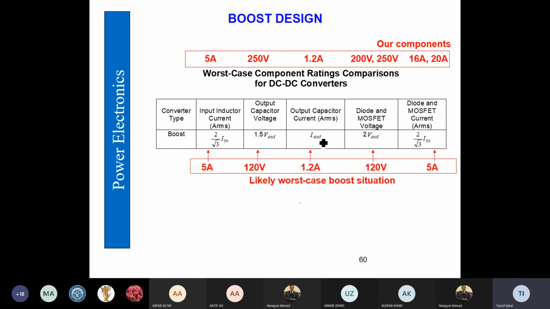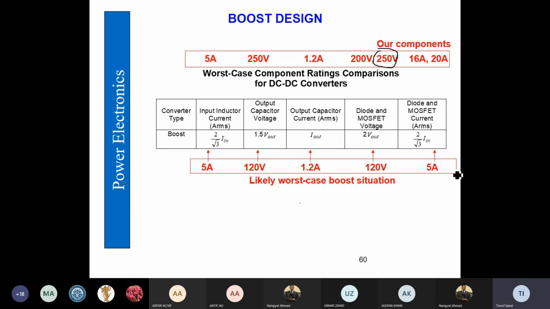Then we have output current as the capacitor current. Output current is 1.2 ampere, so that is equal to the current rating of the capacitor. Diode and MOSFET, the voltage is 240 volts, so we can go for a 250 volt MOSFET and diode.